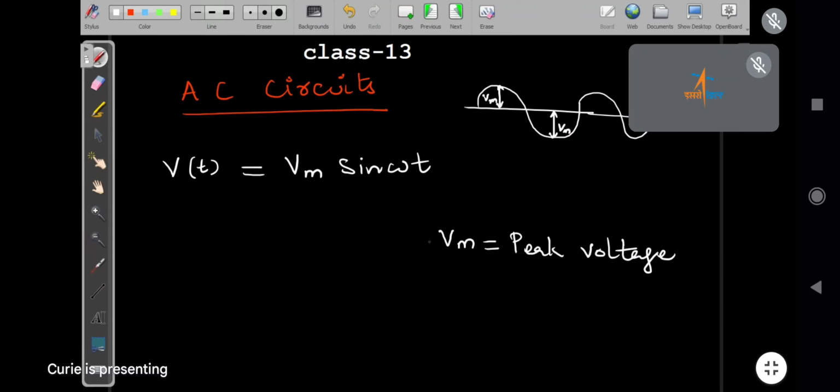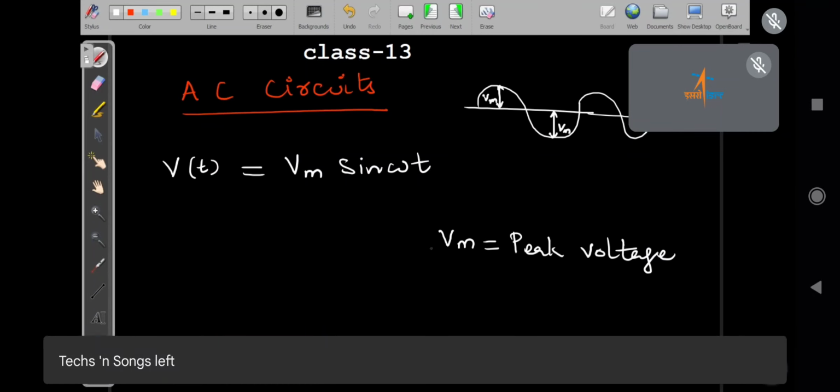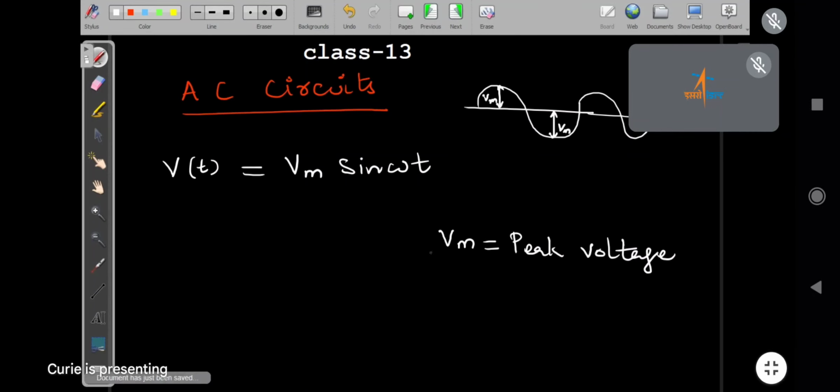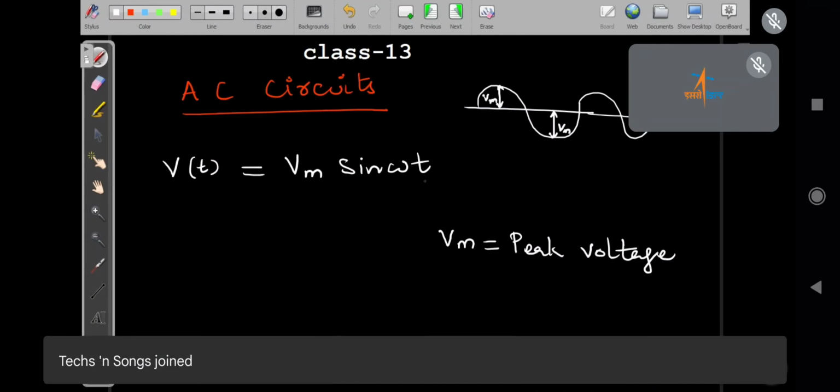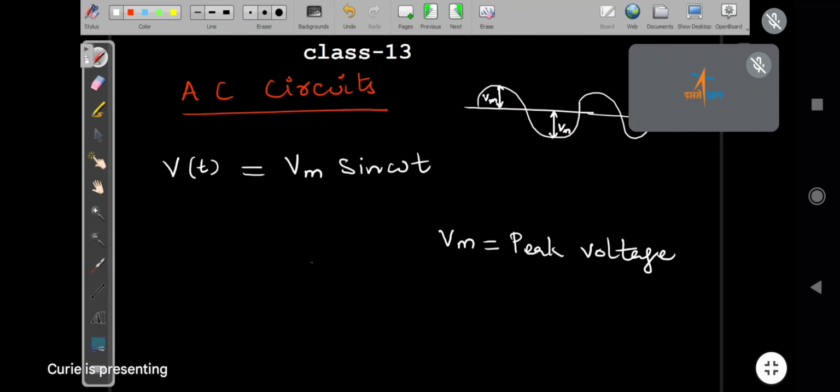Then Lakshmi, are you there? Yes, sir. Lakshmi, here the phase is given by what term? Phase or angle of the wave? Angular velocity. That is the omega t.